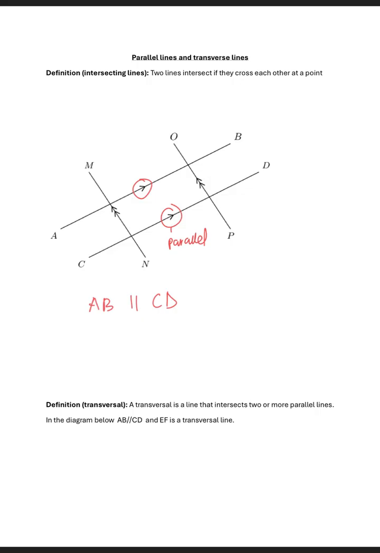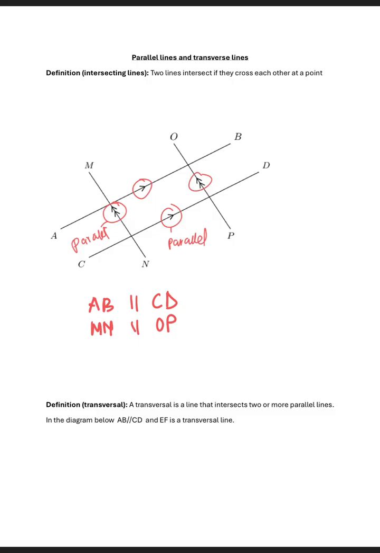And then other lines that are parallel are MN and OP. MN is parallel to OP, right? The symbols mean parallel, as you learned in earlier grades, right?